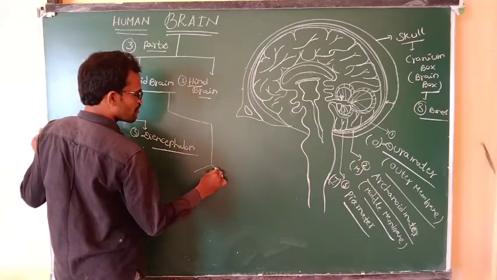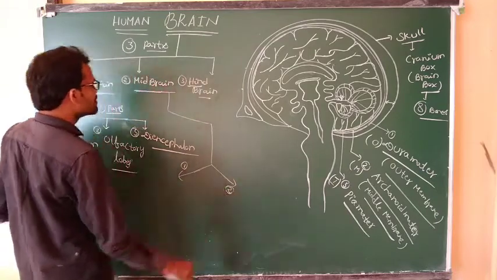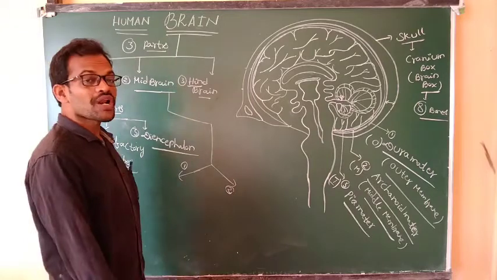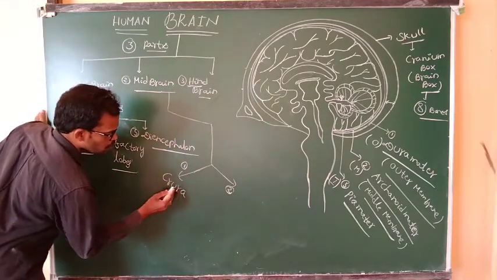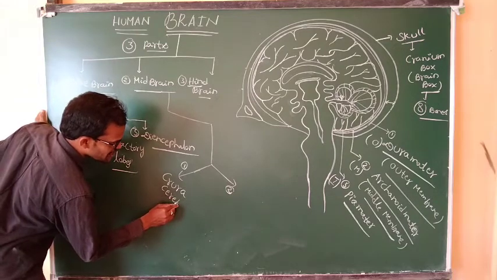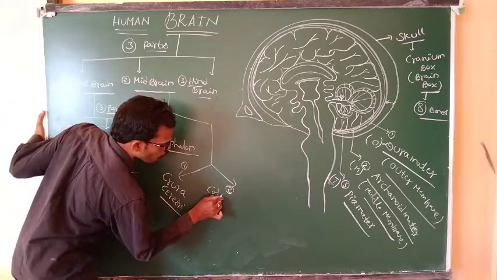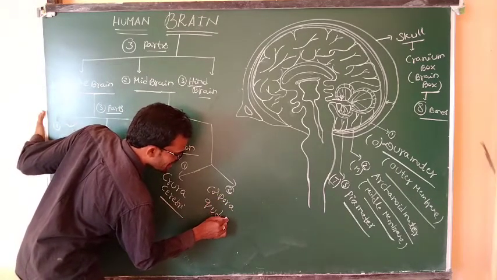Coming to the midbrain. The midbrain consists of two parts. What is the first part? Crura cerebri. The second part, corpora quadrigemina.